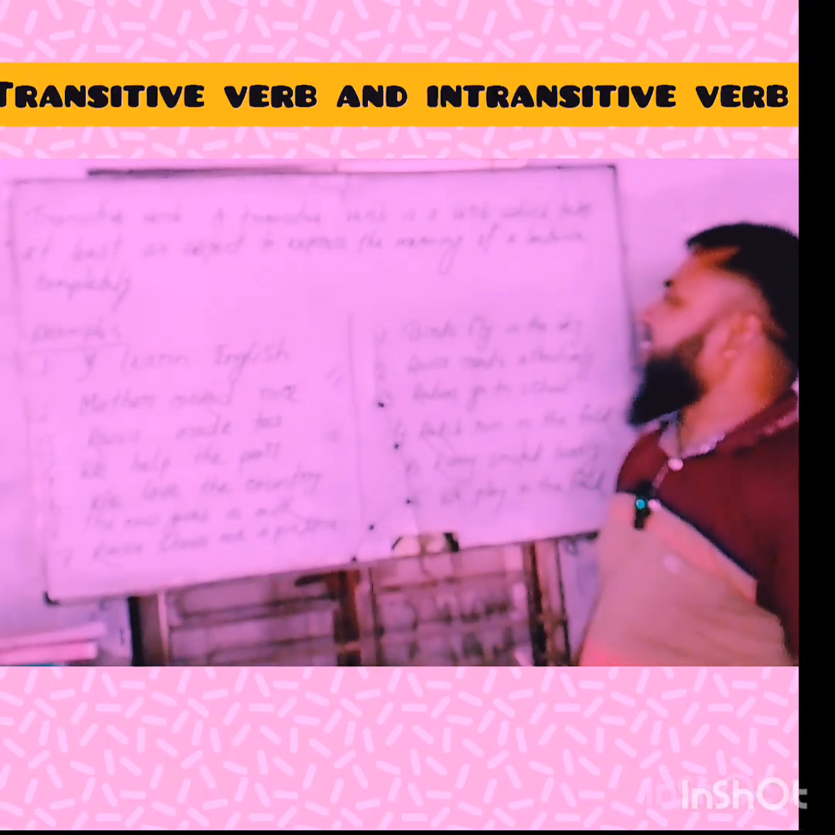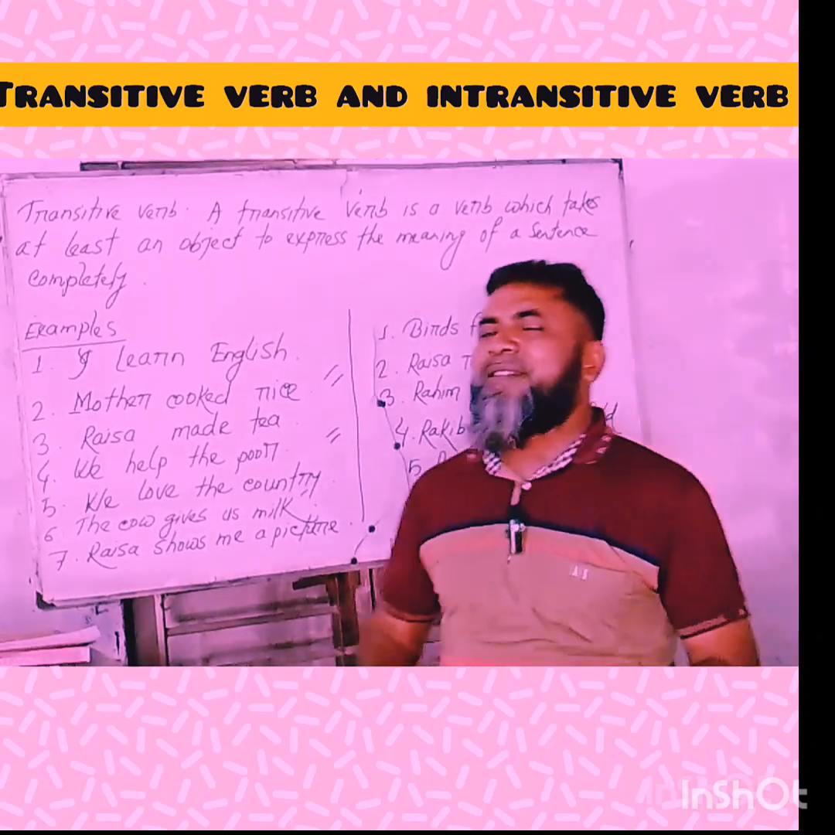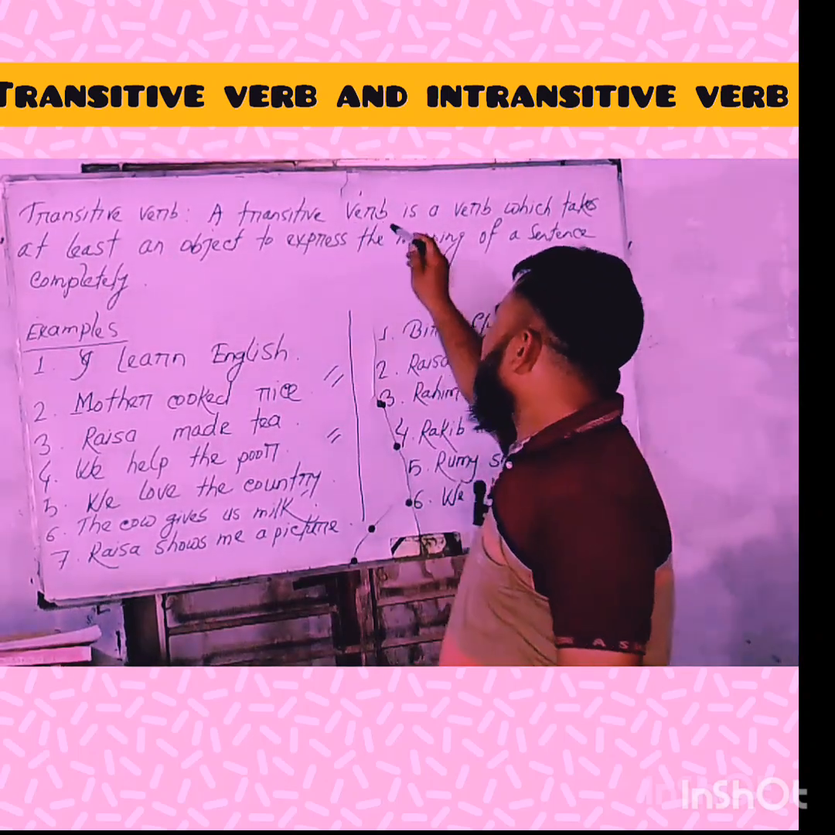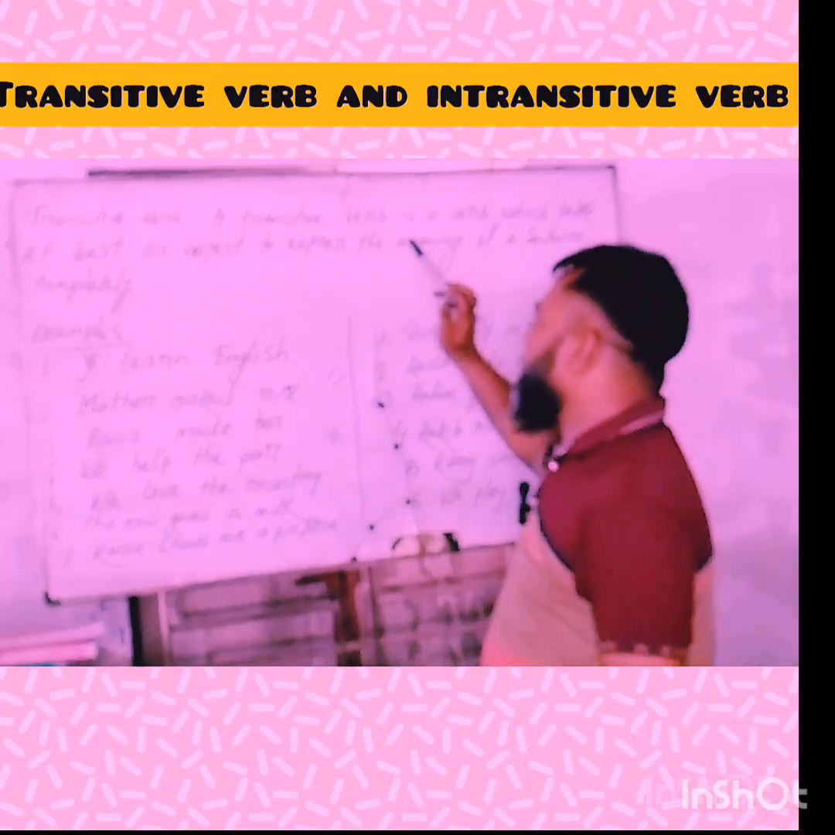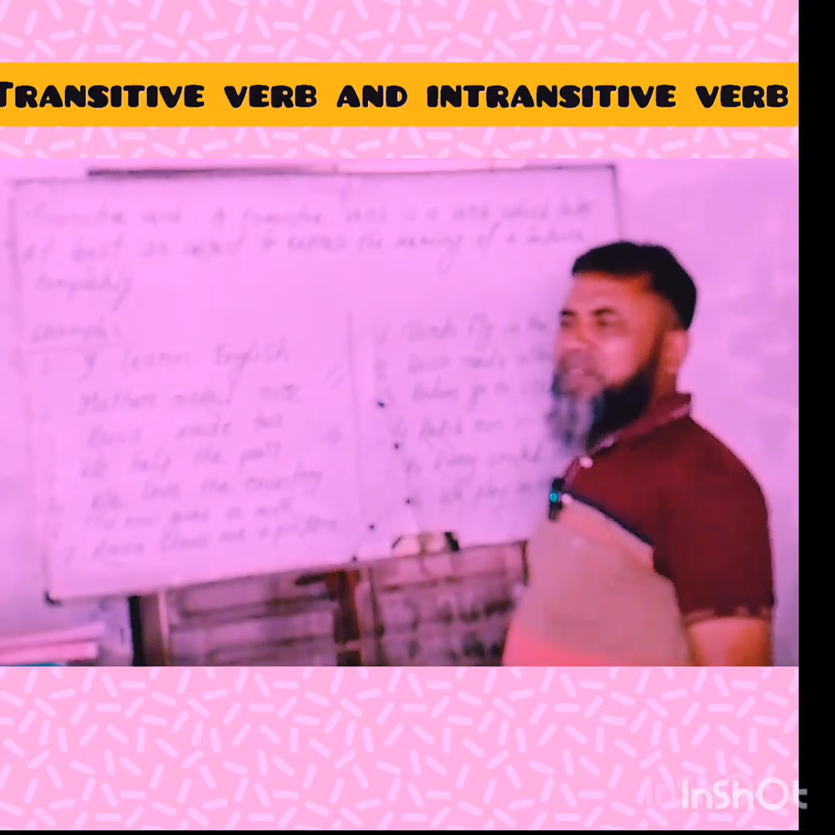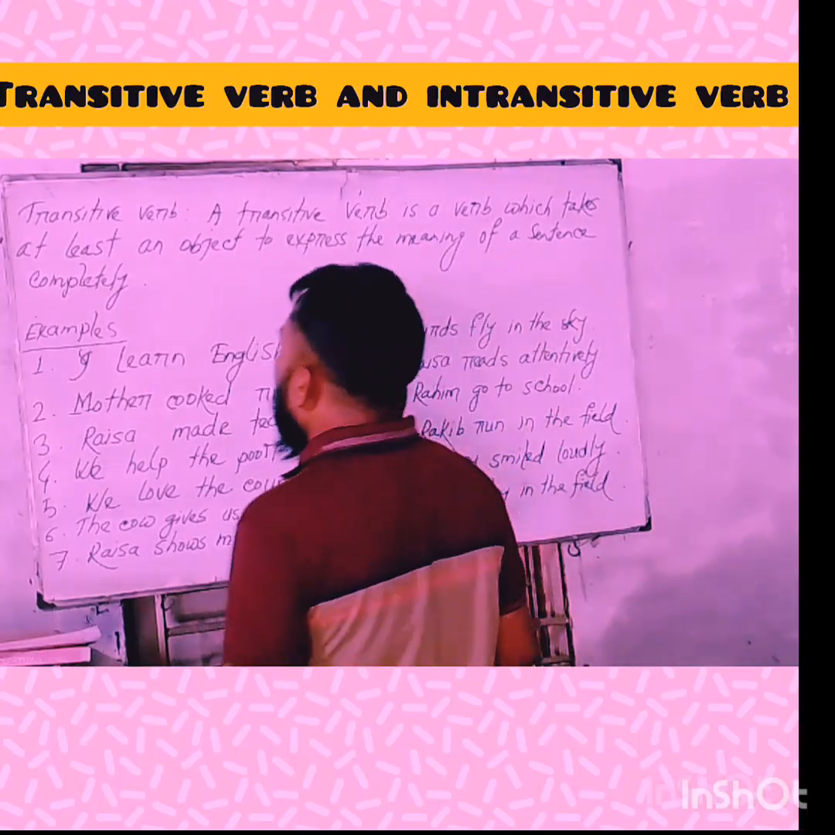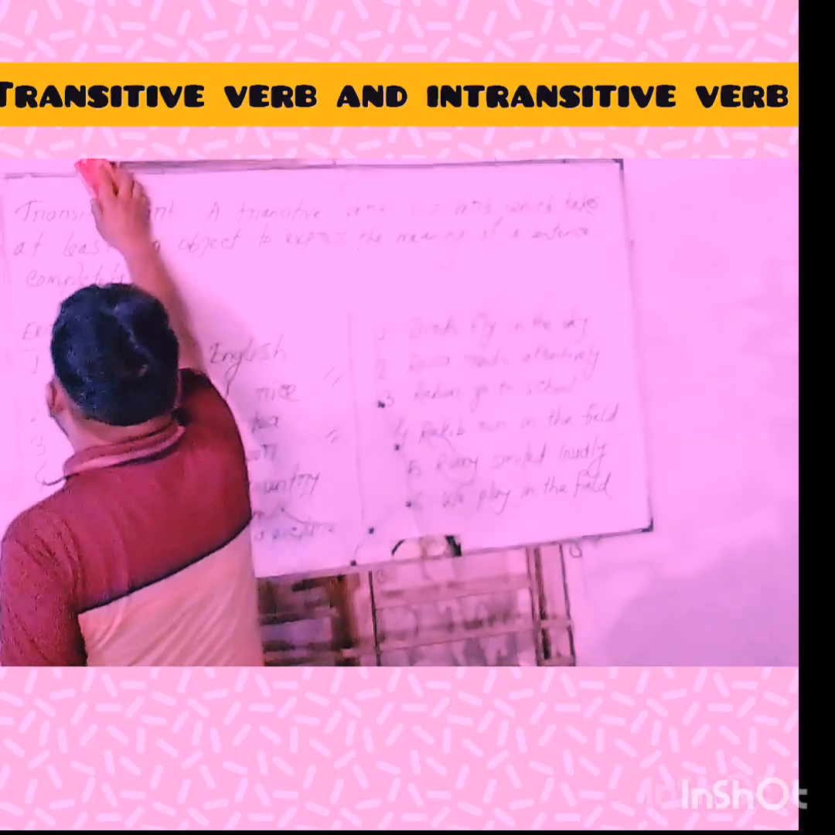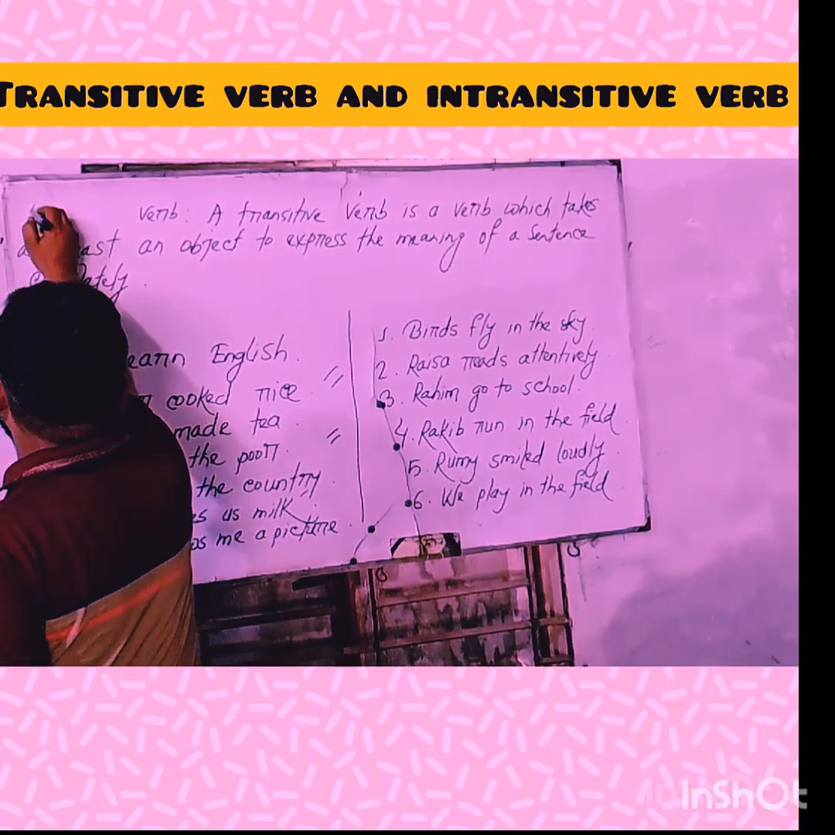Okay, my dear learners, if we want to give the definition of a transitive verb, we can say that a transitive verb is a verb which takes at least an object to express the meaning of a sentence completely. Hope that you have understood clearly. My dear learners, now I'm going to show you the definition of an intransitive verb.